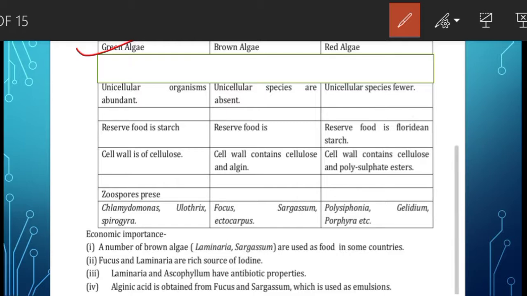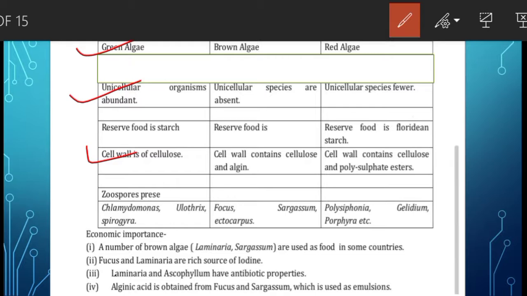The characteristic features of chlorophyceae are: number 1, these are unicellular. That means unicellular organisms are abundant, but colonial forms are also present. Multicellular forms are also present. The cell wall contains cellulose. Cellulose is a complex carbohydrate.